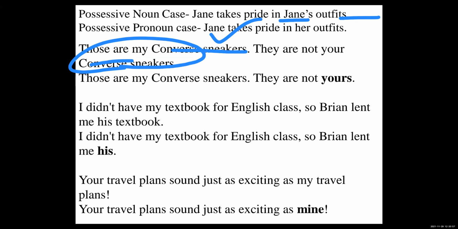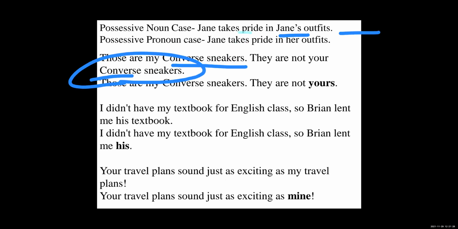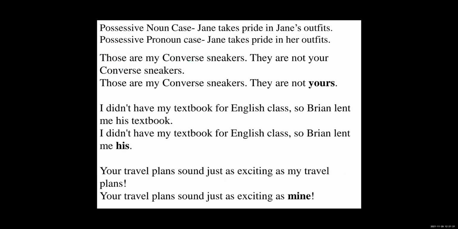Same here. Your travel plans sound just as exciting as my travel plans. Wherever it is mine, the possessive noun becomes mine. Wherever you see yours, mine, hers, that is also an example of a possessive pronoun.